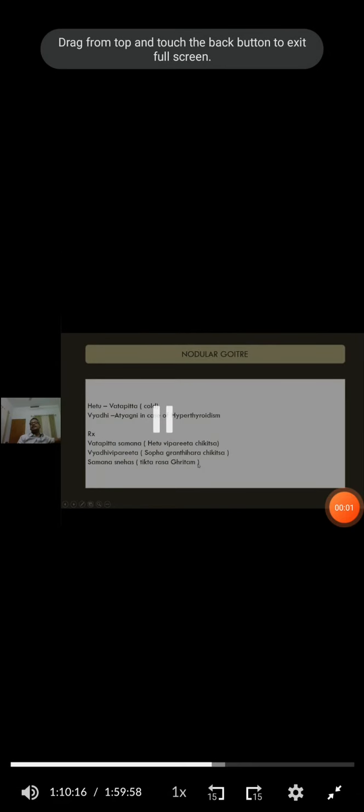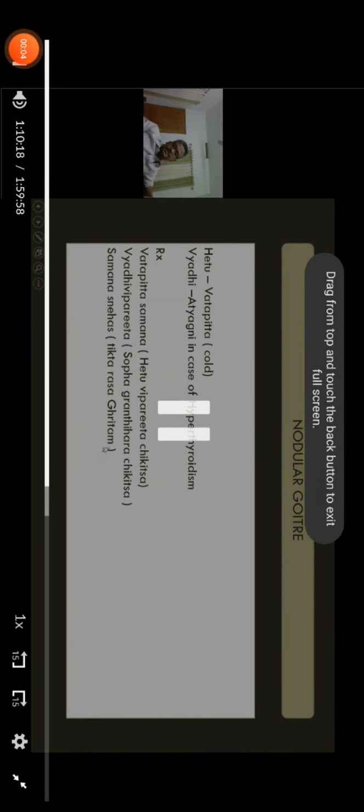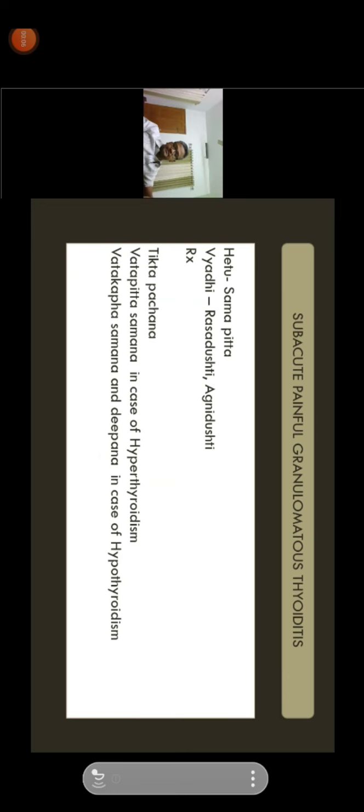Tikta Rasa Grida-like conditions. Subacute painful granulomatous thyroiditis. If there is an inflammatory thyroid pathology, you need to consider all the inflammation. If it is painful and there is redness, you need to consider the Hetu as Sama Pitta. The Vyadhi is Rasa Dushti and Agni Dushti.